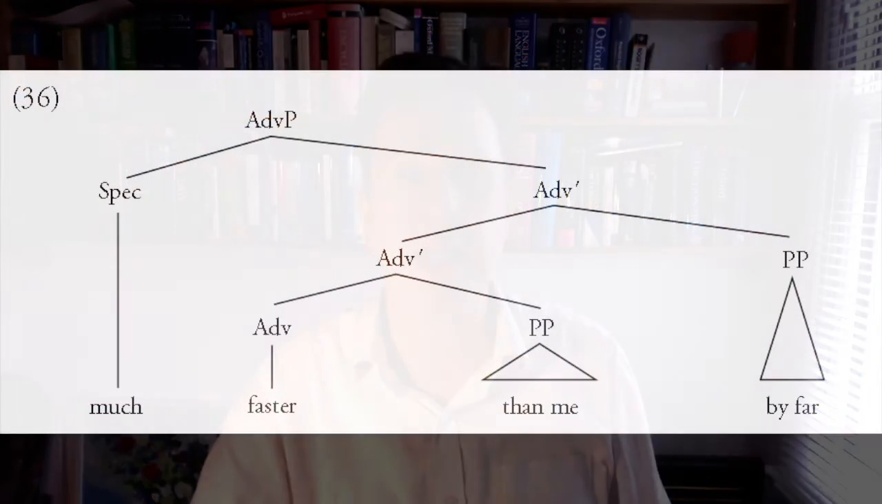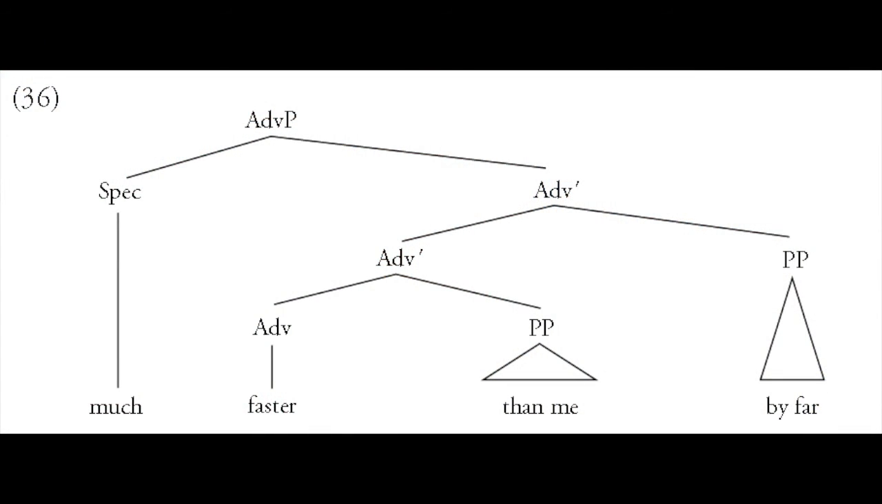Finally, for the adverb phrase much faster than me by far, again the principle is exactly the same. We have the adverb and its complement than me, and we repeat the adverb bar node to accommodate the prepositional phrase by far. So in each case, the principle is the same. If you want to add an adjunct to a phrase, you repeat the bar node. Adjuncts are always sisters of bar level categories, whereas complements are sisters of the head.